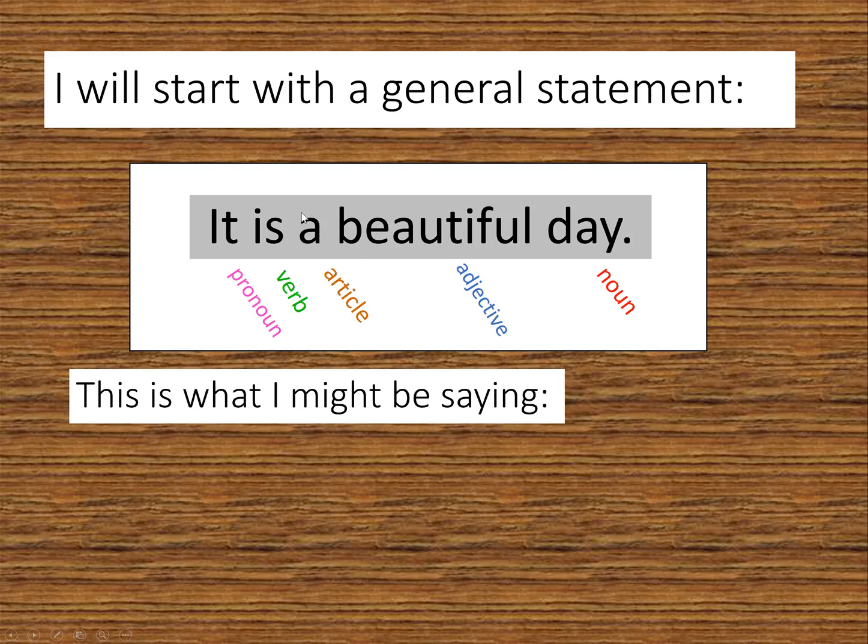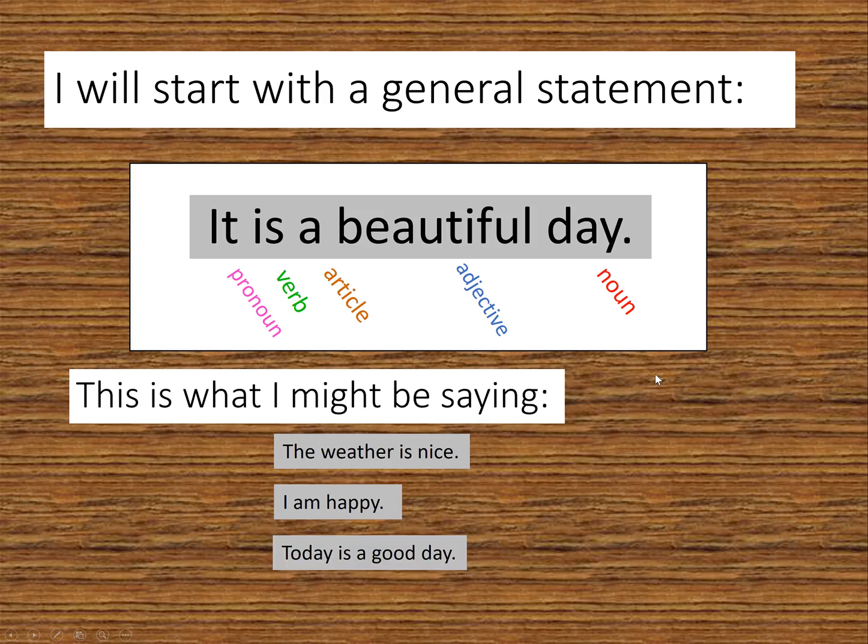So you might be thinking, well, what do I mean when I say it is a beautiful day? Maybe I mean the weather is nice. Maybe I mean I am happy. Maybe I'm thinking today is a good day. So one of the neat things about the English language is we could say one thing, but it could mean slightly different things, or we could be thinking different things, right? So if someone says to you, "It is a beautiful day," there could be many reasons why they say this to you.